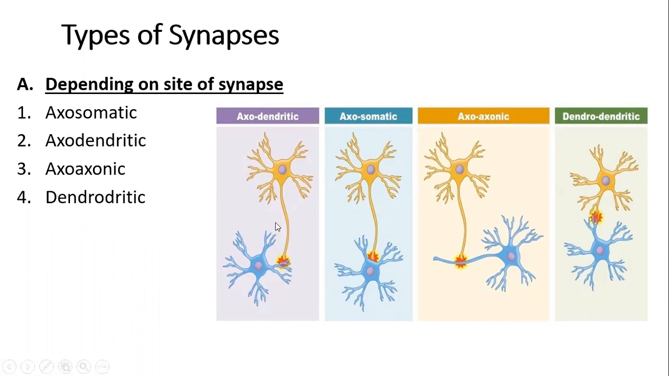Axodendritic is the one where the axon of one neuron functionally communicates with the dendrites of the other neuron. In axosomatic, as the name is self-explanatory, soma referring to cell body or perikaryon, the axon of one neuron functionally communicates with the cell body directly of the other neuron. In axoaxonic, two axons from two different neurons communicate with each other functionally again. And dendrodendritic is the type of synapse where the dendritic processes of the two neurons come into close contact with each other and functionally communicate.